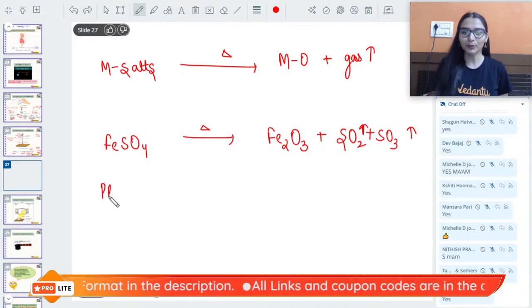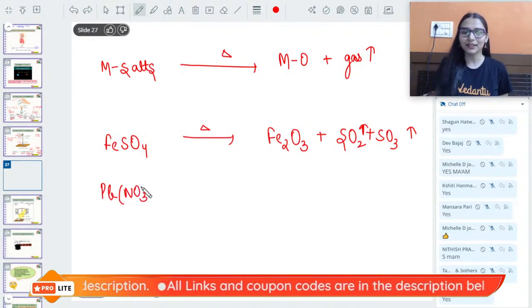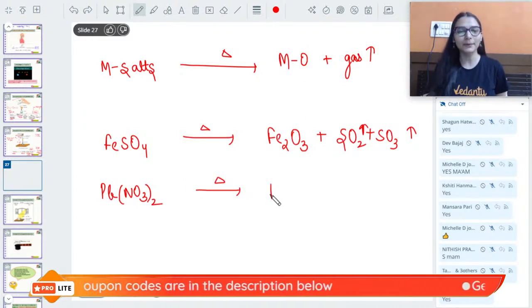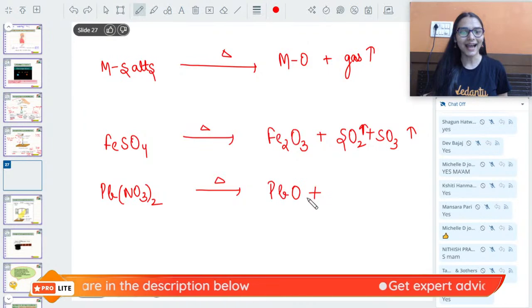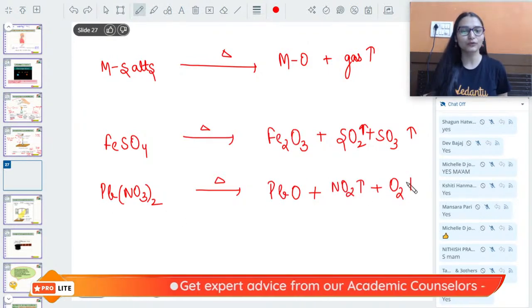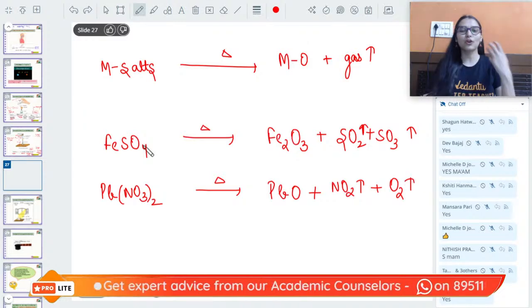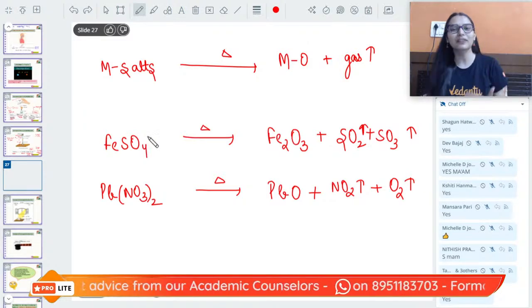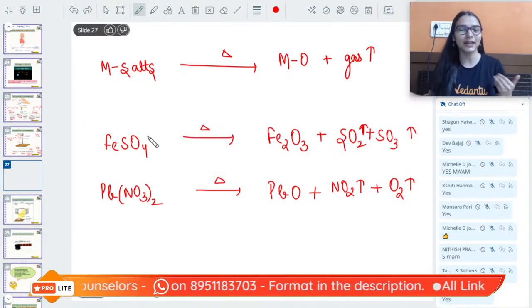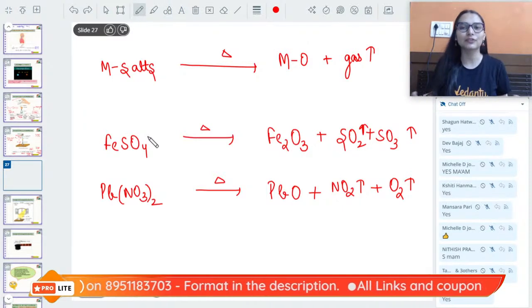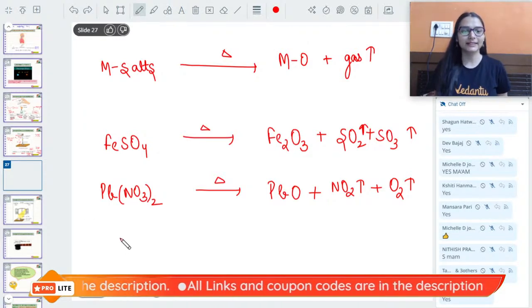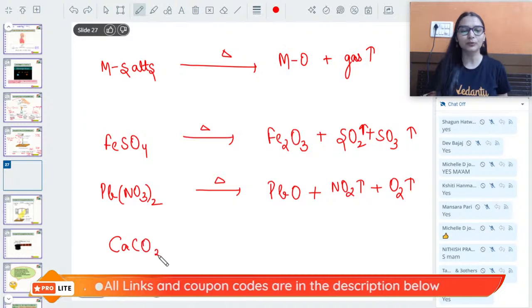The same happened when you were heating lead nitrate. On heating lead nitrate, which was a metal salt, you got metal oxide, yes, and we got the gases, NO2 gas and oxygen, fumes of NO2. So it's obvious, if you heat a metal sulfate, you will get sulfur related gases, sulfur dioxide, trioxide. If you heat a metal nitrate, you will get nitrogen dioxide, oxygen. Let's say I have taken calcium carbonate.